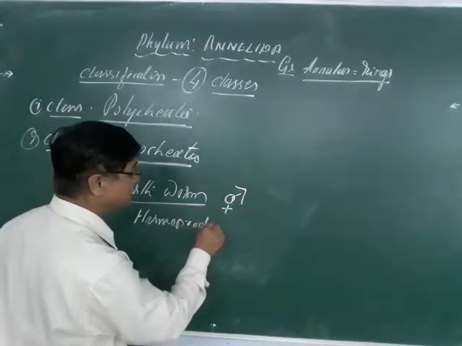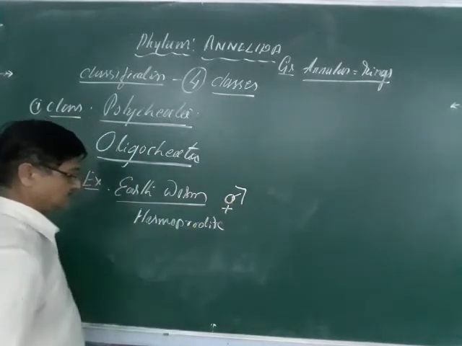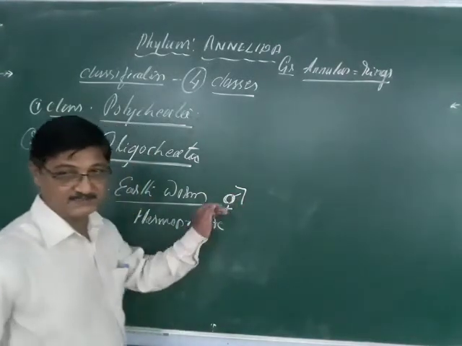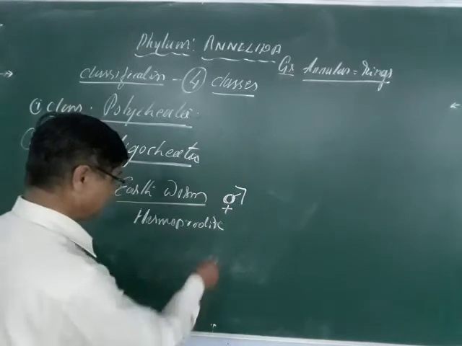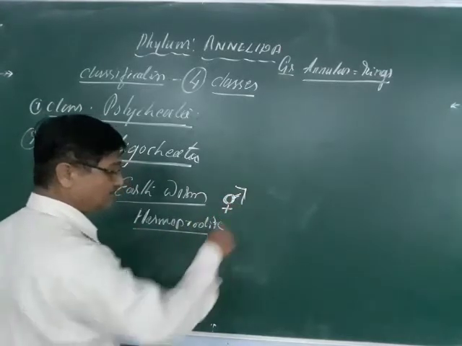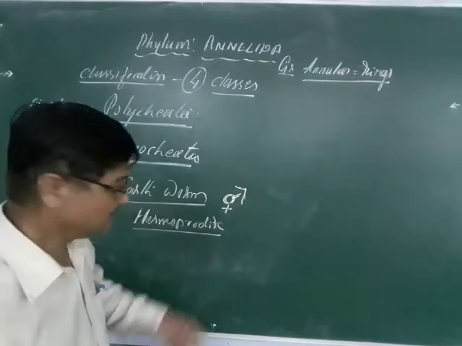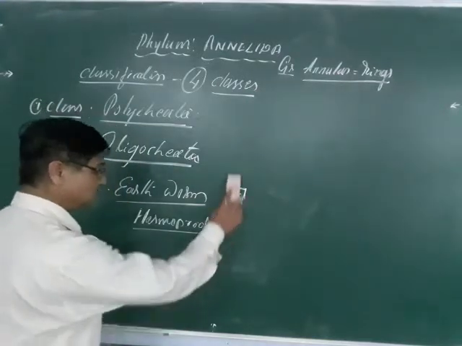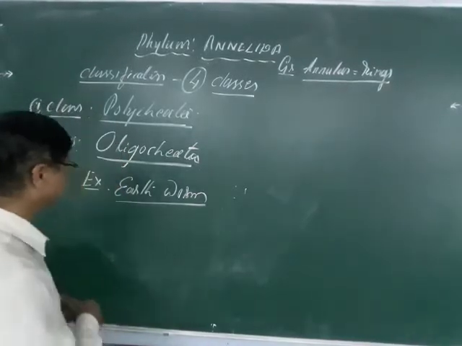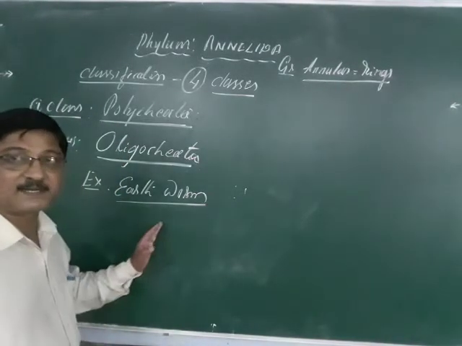Hermaphrodite. They are also called hermaphrodite here. The sexes are united, which means both male and female are present in a single animal. But even if the sexes are separate, the fertilization is external, or you can say cross fertilization, and this cross fertilization results in